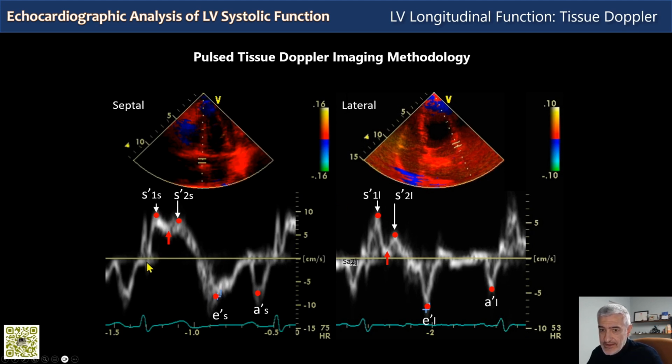And these are the spectral tracings down here from the lateral position and the septal position. This is an example of a good quality tissue Doppler of the mitral annulus. Note the velocity spectrum. Note the profile with a very narrow, well-defined velocity band along all the cardiac cycle, in systole and in diastole here.